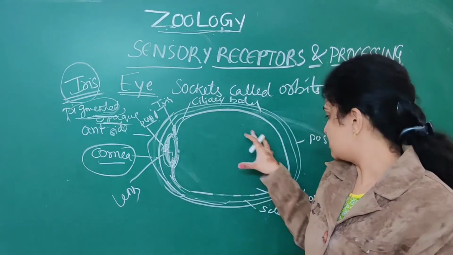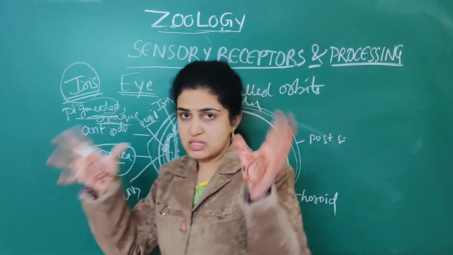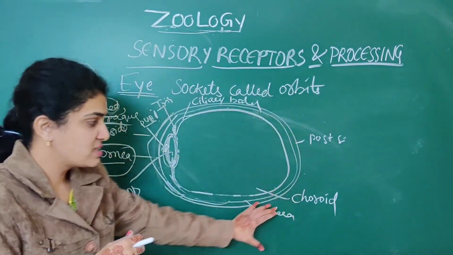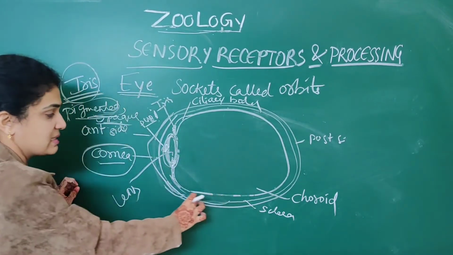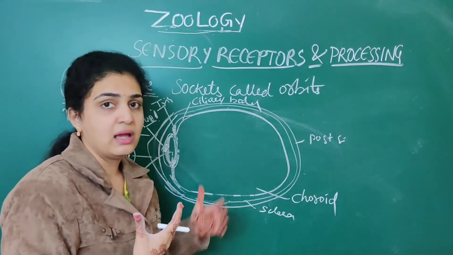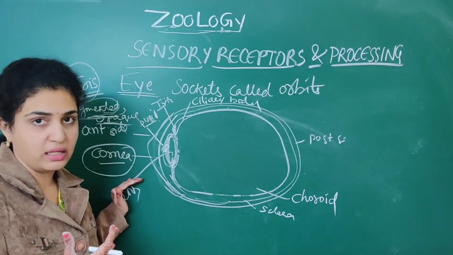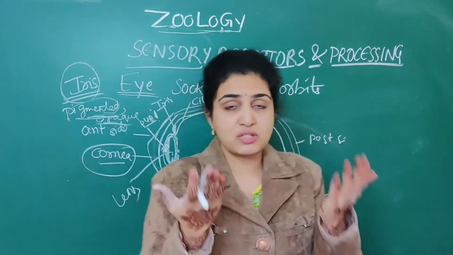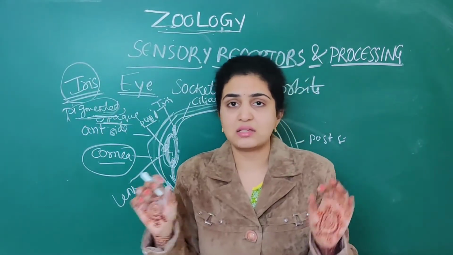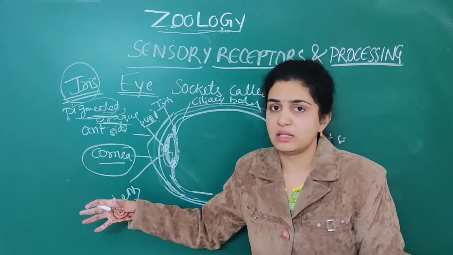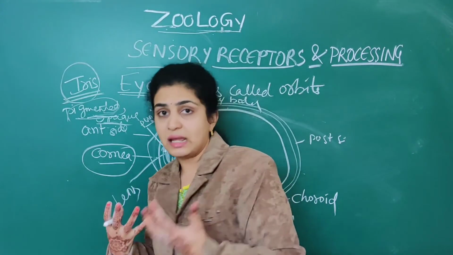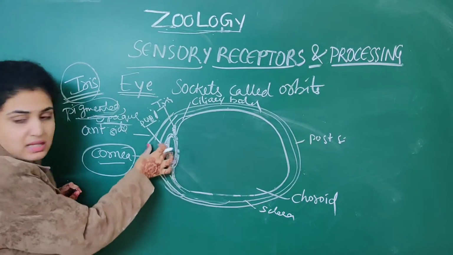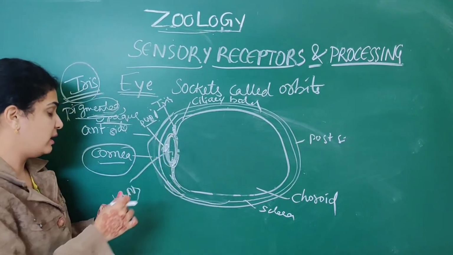So don't get confused about all this. Let us see once again the points we have discussed till now. The outermost layer is the sclera. Then the sclera continues anteriorly as the cornea. These two, the white colored structure that is visible to our eyes, is the sclera. Now you should use the technical terms related to the eye. So the sclera is present, and it continues anteriorly as the cornea.